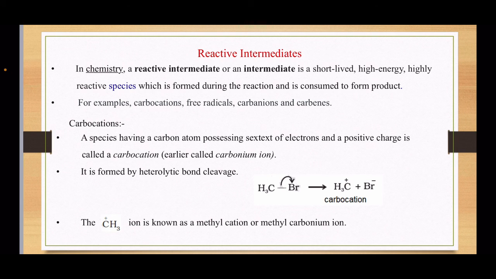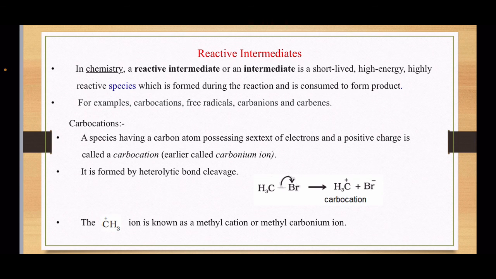Now, a reaction intermediate is a highly reactive species, or an intermediate compound formed during the reaction. It is short lived, formed for a very short time, and it is consumed to form the product. For example, carbocation, free radical, carbanion and carbenes, etc. Now first we will take carbocation.